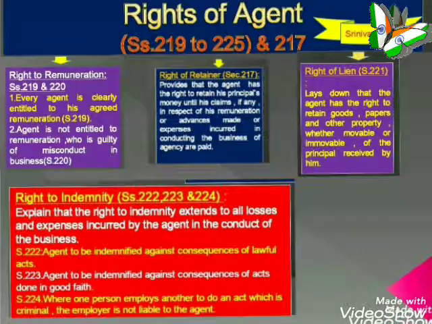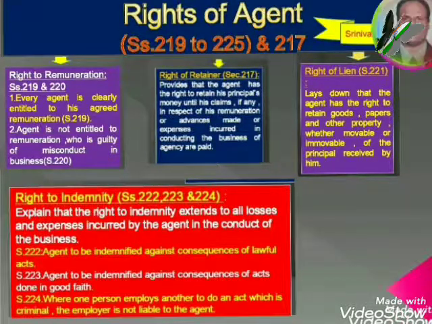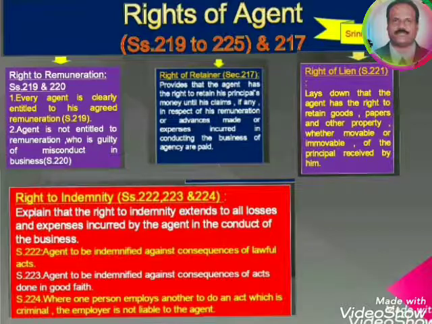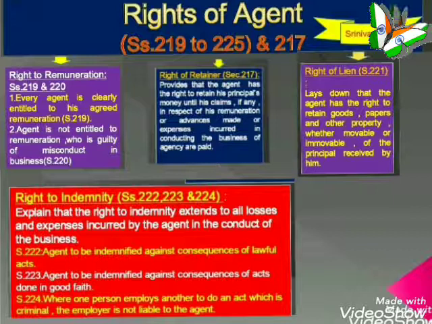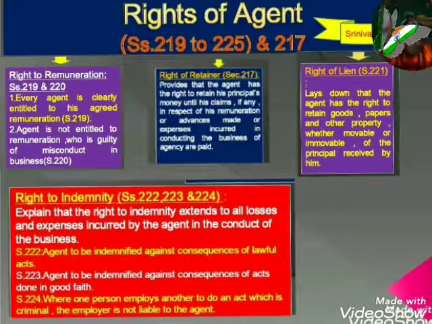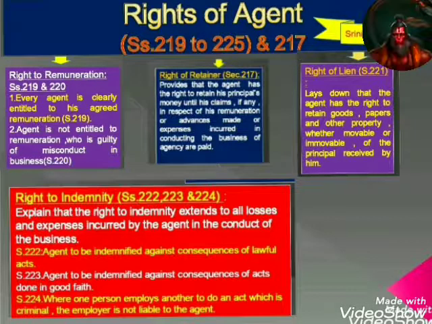Section 222 says about the agent to be indemnified against the consequences of lawful acts. The employer of the agent is bound to indemnify him against the consequences of all lawful acts done by such agent in exercise of the authority conferred upon him.